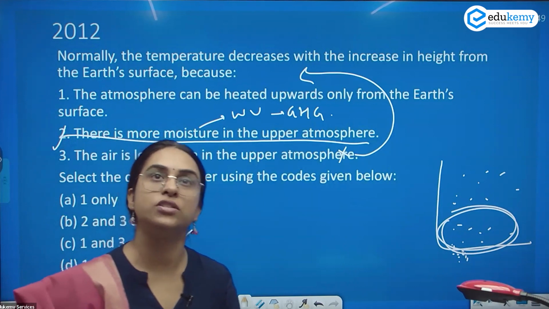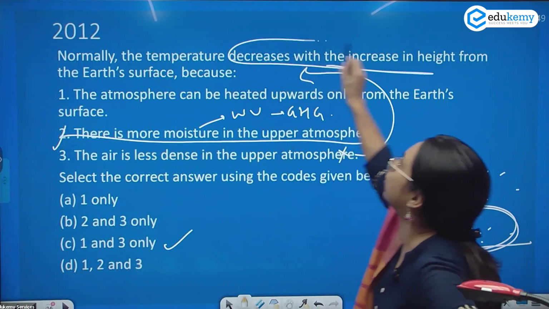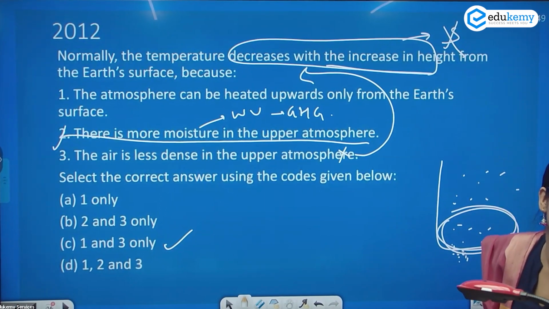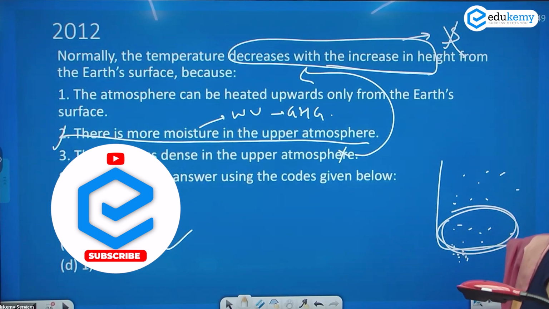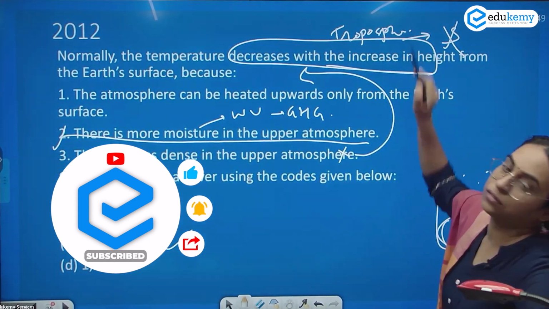This is majorly about the statement of decrease with the increase in height. Obviously, this is not about the stratosphere, because in the stratosphere the temperature increases with the increase in height, and therefore this should be the troposphere majorly, right?